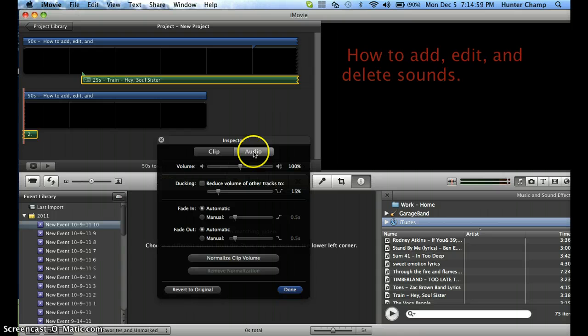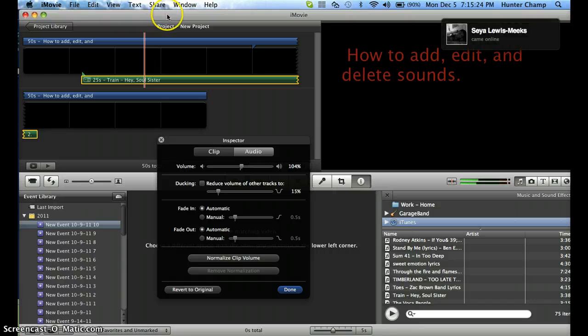You can always change the audio too. The volume just shows how loud it is. Alright. The lines just show what it recommends. So if you duck it, normally you could put other songs underneath it.